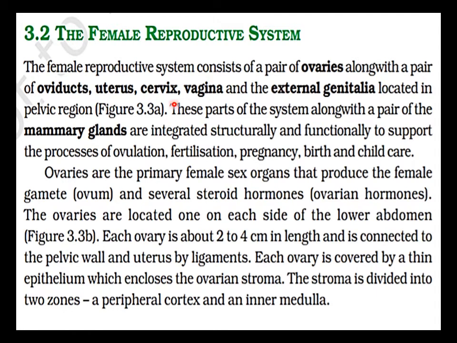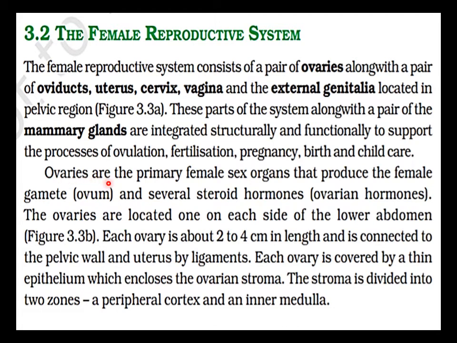external genitalia. Then, although mammary glands are actually not a part of the female reproductive system, they are important to support the process of child care. So that is why mammary glands are also included in the female reproductive system.